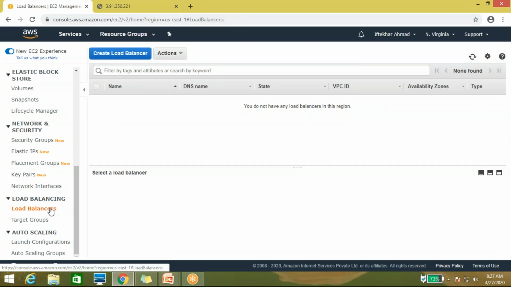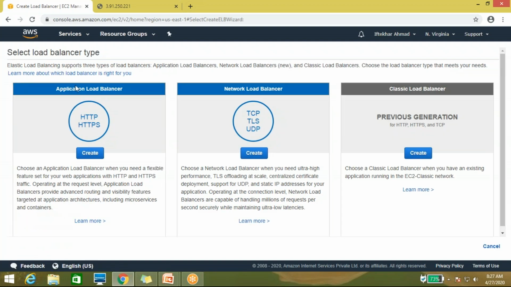When you click on load balancing and create load balancer, here you can see what the application load balancer, the network load balancer, and the classic load balancer are. It shows the classic as the previous generation, supporting HTTP, HTTPS, and TCP.